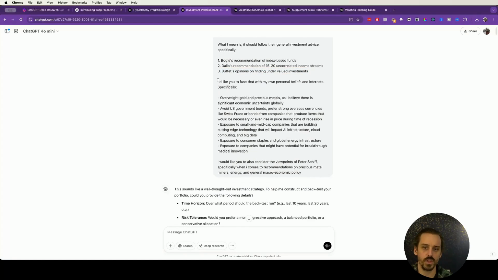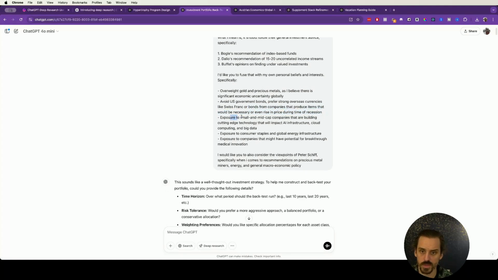And then I said, I'd like for you to fuse that with my own personal beliefs and interests, which I thought was pretty cool, and we'll see how this comes into play later. So I wanted them to overweight gold and precious metals for certain economic reasons. Wanted them to avoid U.S. government bonds, preferring strong overseas currencies like Swiss franc or bonds from companies that produce items that would be necessary or even rise in times of recession. Exposure to small and mid-cap companies, exposure to consumer staples and global energy infrastructure, and so on, right?